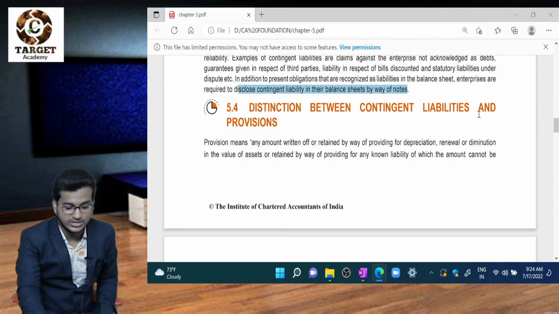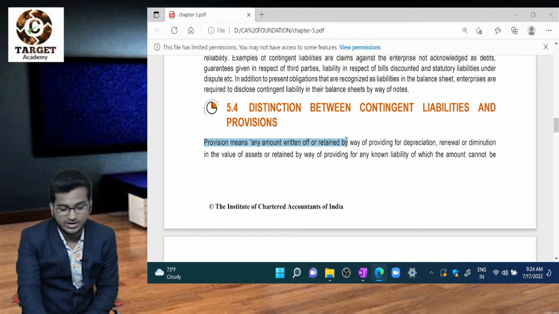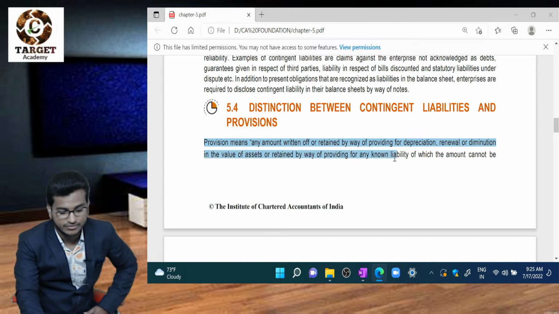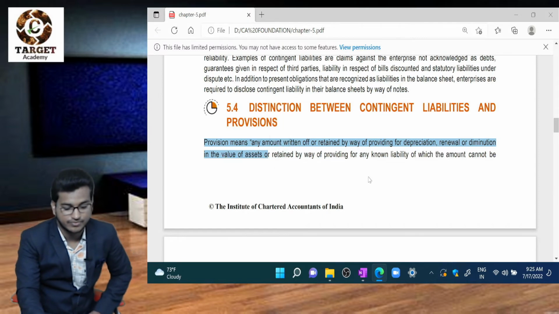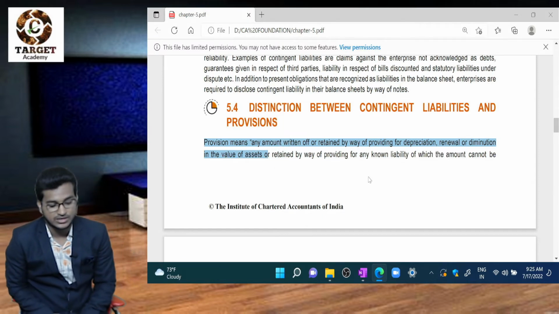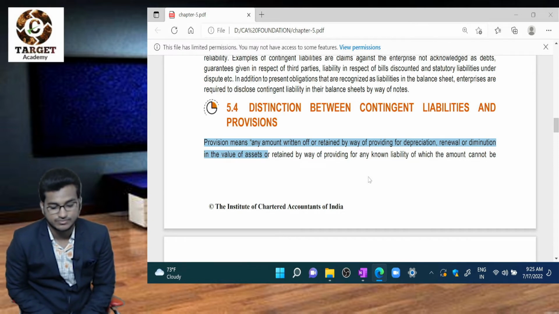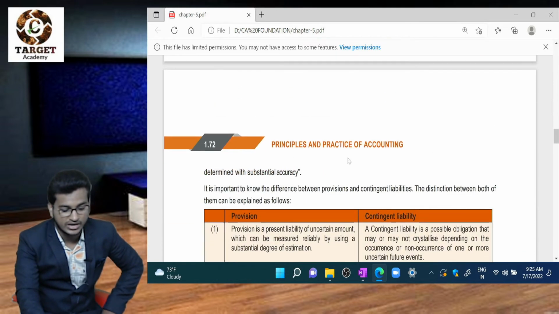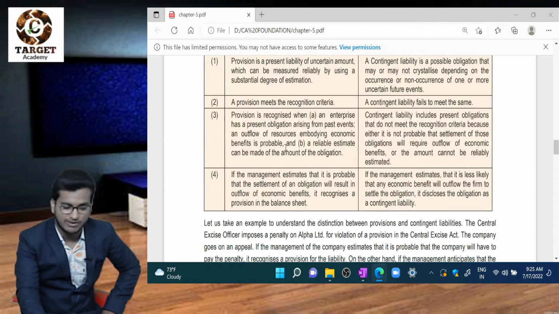Distinction between contingent liabilities and provisions. Important. Provisions means any amount written off or retained by way of providing for depreciation, renewal, or diminution in the value of assets, or by way of providing for any known liability, the amount of which cannot be determined with substantial accuracy. Let's see the table format, we will get more clarity.